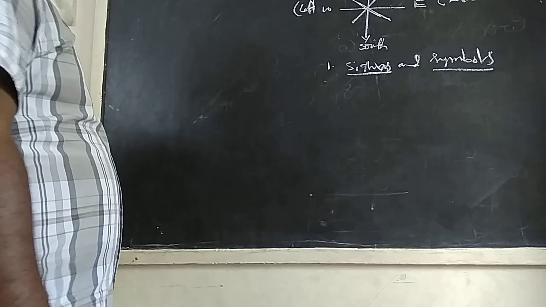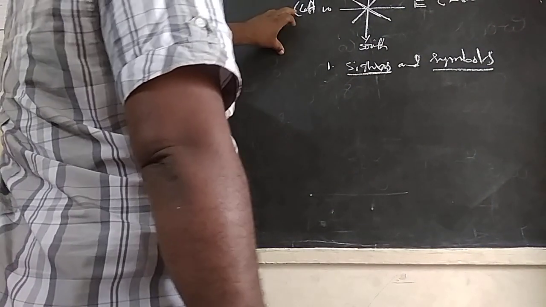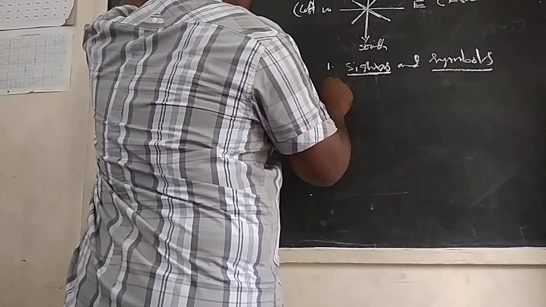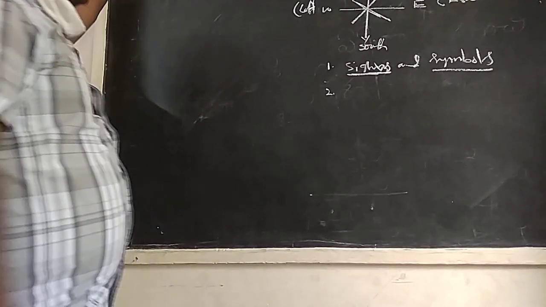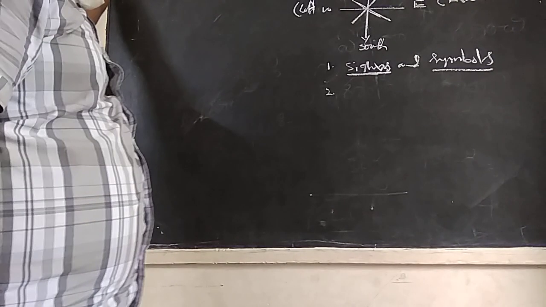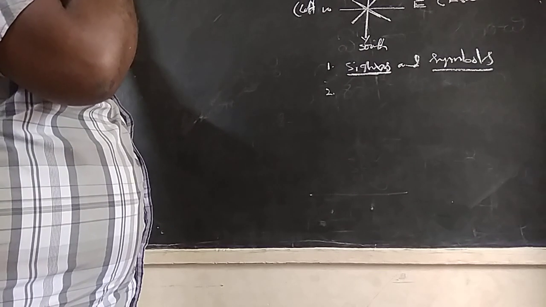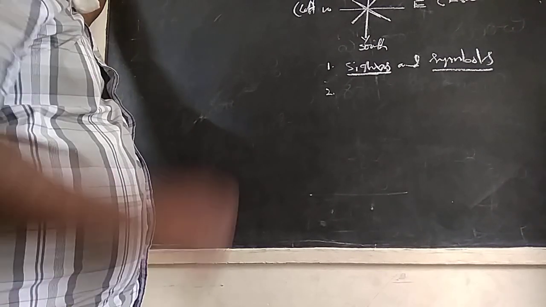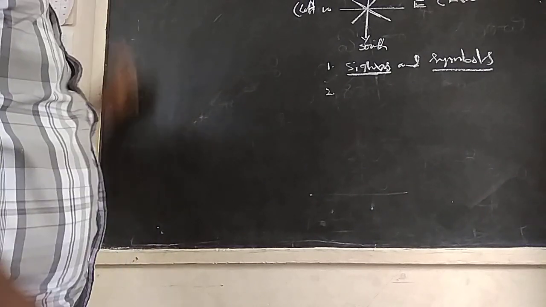Already last time I told you about the church symbol, temple symbol, kacha road, pakka road, bridge symbol, and some signs like point and line.